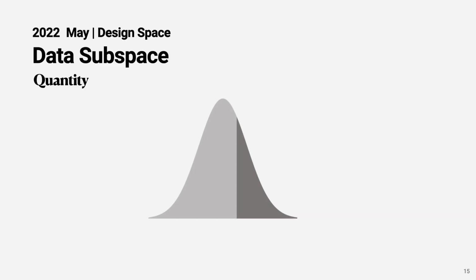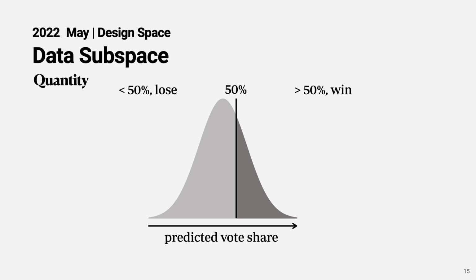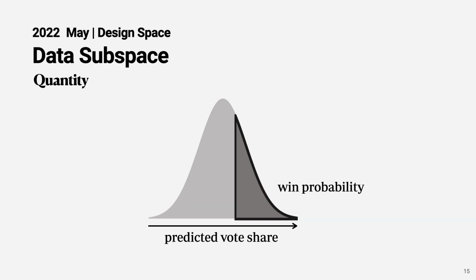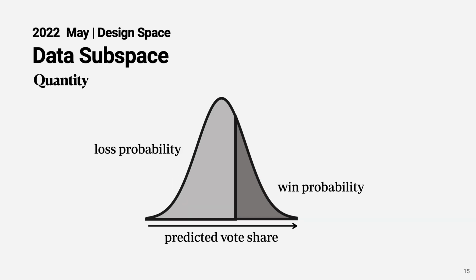To think about the underlying data, we think about what quantities in an election forecast we must convey to a viewer. So an election forecast is a prediction of vote share. At least we should convey a predicted vote share, or maybe the probability density of the vote share distribution, or a summary of the probability density, which could be a win probability or a loss probability.